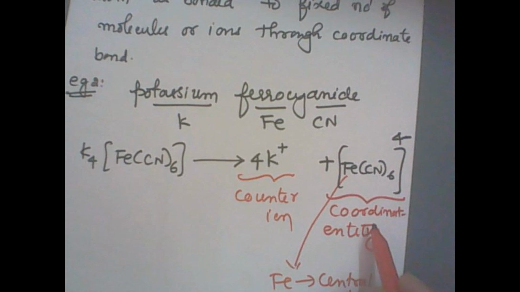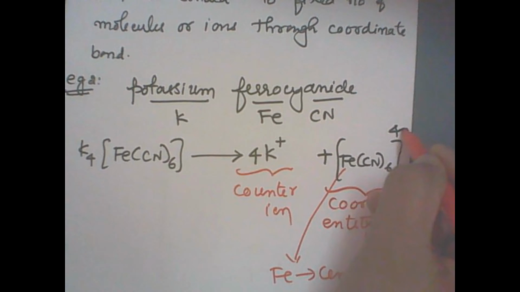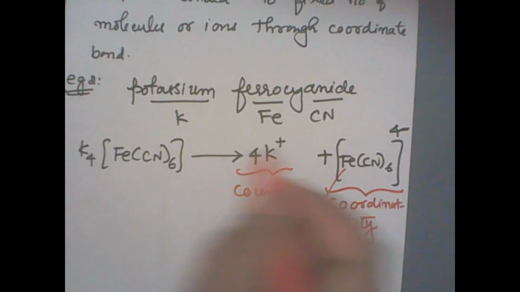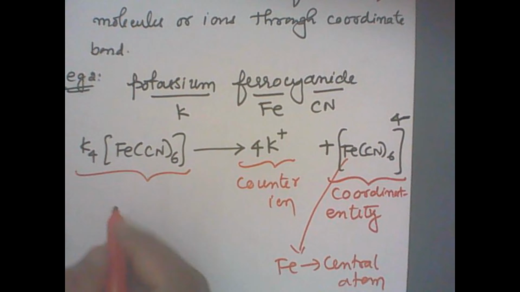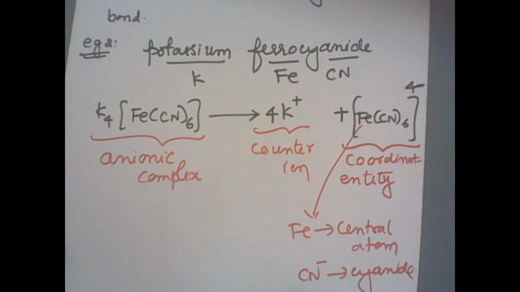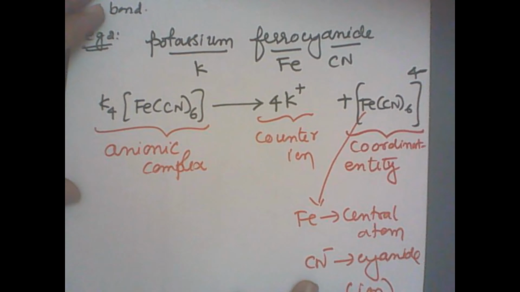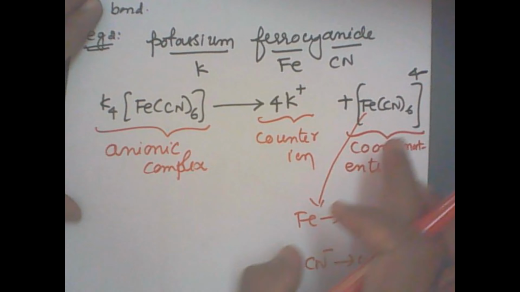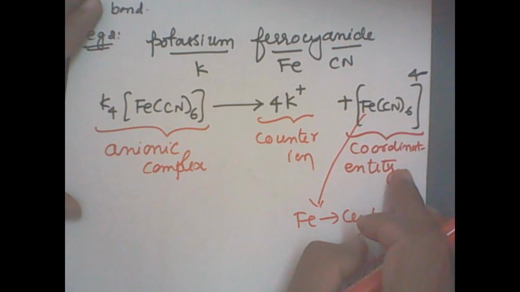Now here this coordination entity is negatively charged. Therefore, this complex is called an anionic complex. Clear? This is known as the anionic complex. An anionic complex is one which produces an anionic coordination entity.